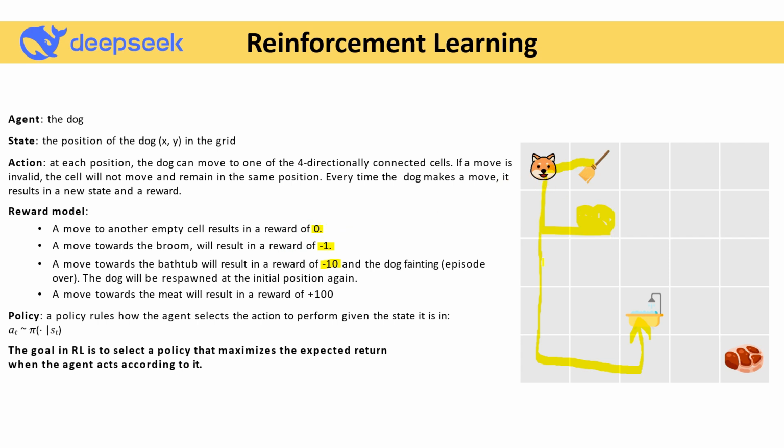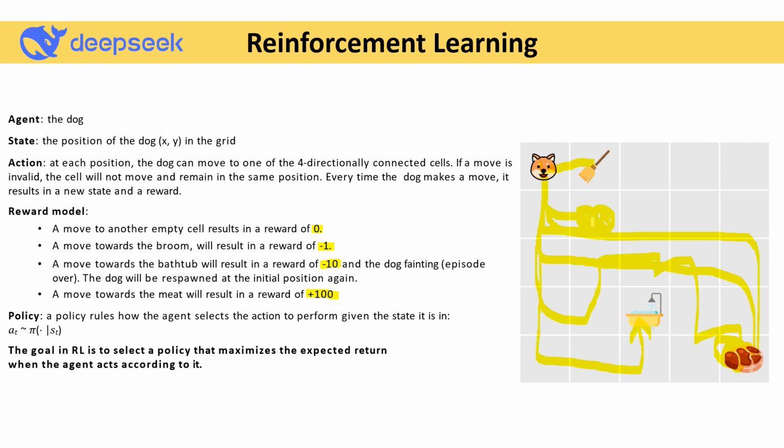Now the dog tries to reach from this position and achieve this meat. Now the dog receives plus 100 as a reward. Based on some action, it gives some reward. But the dog can also go from this direction as well, or maybe from this direction, or this direction, like that.